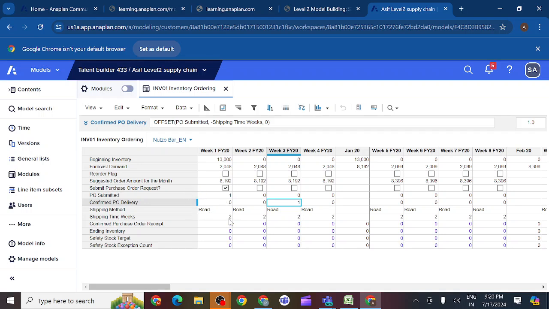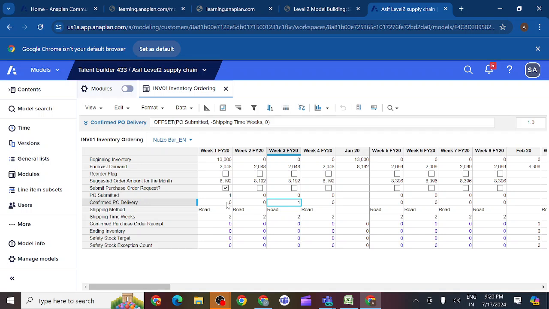Why 2 weeks back? Whenever you raise a purchase order request, it will reach after 2 weeks. Is it correct? After 2 weeks it will reach. I have raised the submit purchase order request in the first week. Then my products reach in the third week. Why is it reaching in the third week? Because shipping time is the transport time, and transport time is 2 weeks. That is the reason we are getting the confirm PO delivery. So in this way each and every time we get confirm PO delivery after 2 weeks.